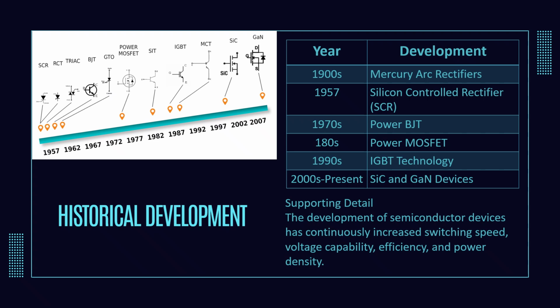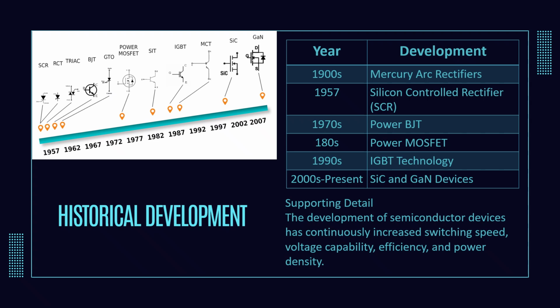Later developments introduced power BJTs, MOSFETs, and IGBTs, each improving switching speed, efficiency, and voltage capability. But today, wide band gap semiconductor devices such as silicon carbide, SiC, and gallium nitride, GaN, represent the latest generation of power devices, enabling higher switching frequencies and improved efficiency.